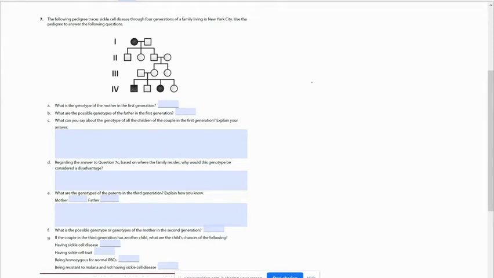All right, so we're going to do number 7. I skipped the first one because it looked like most people did pretty well with that one. And if you didn't do well with that one, you can use the same pattern to go back and finish the other ones as well after this.